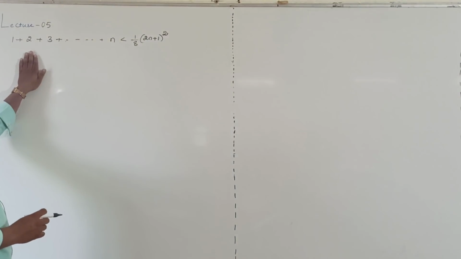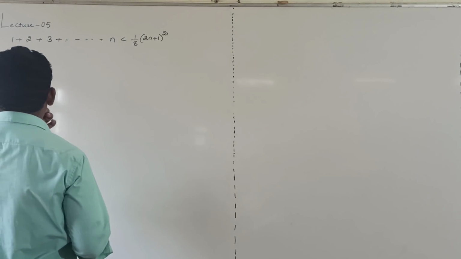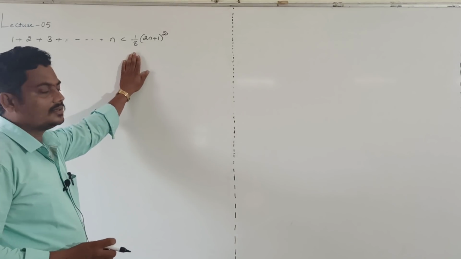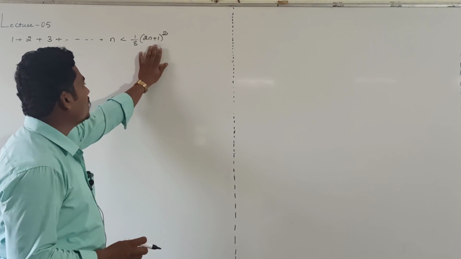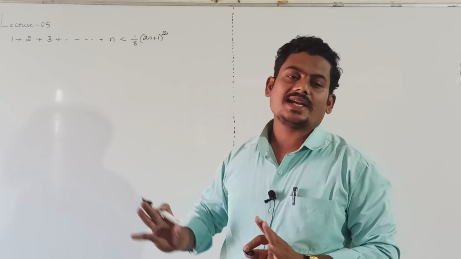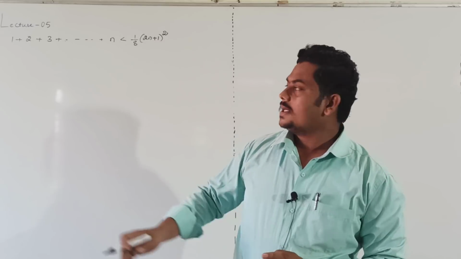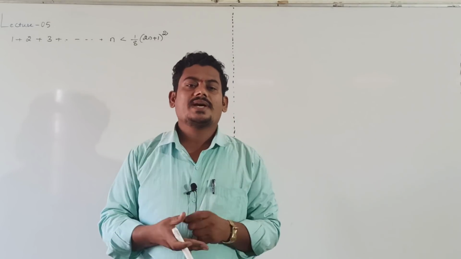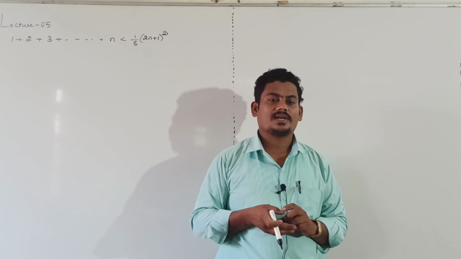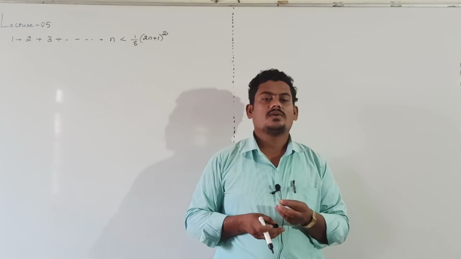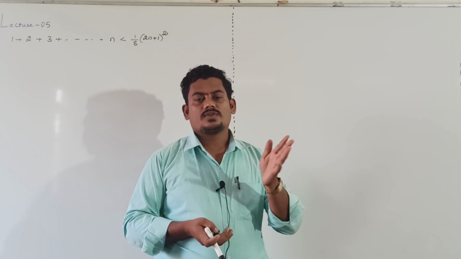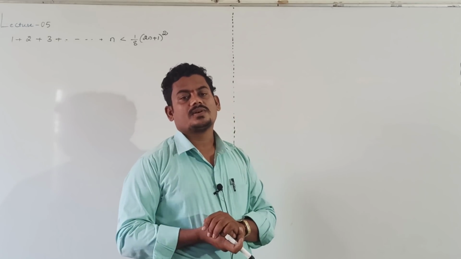Prove by using principle of mathematical induction: 1 plus 2 plus 3 and so on plus n is less than 1 by 8 times (2n plus 1) whole square. Instead of giving an equal sign, in this case they have given an inequality sign. It will not make any difference. Same procedure only. Verification for 1, verification for n equal to m, and third step we have to show that the given statement is also true for n equal to m plus 1.